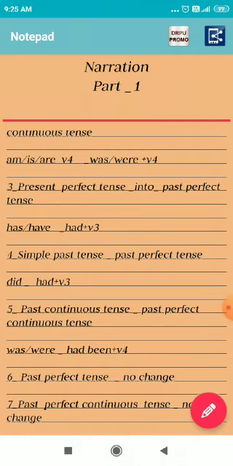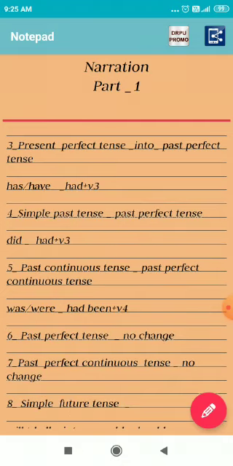Later, past continuous tense. Past continuous tense is converted into the past perfect continuous tense. All of you know the structure of the past continuous tense: subject, was or were, verb ing form, and object. So, in the past perfect continuous tense, it is had been plus verb ing form.